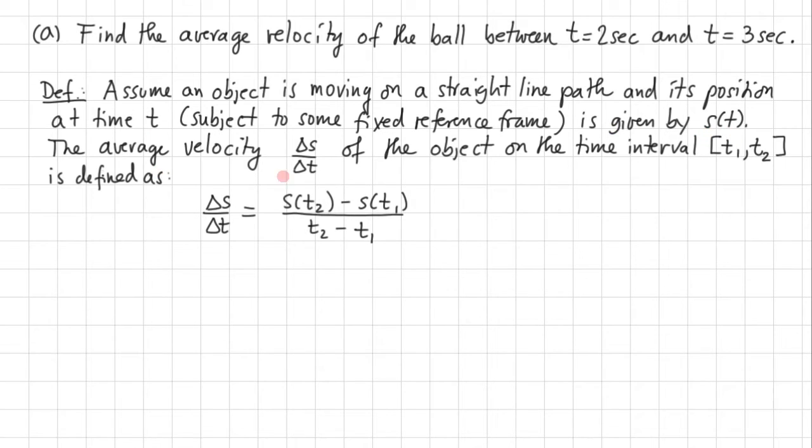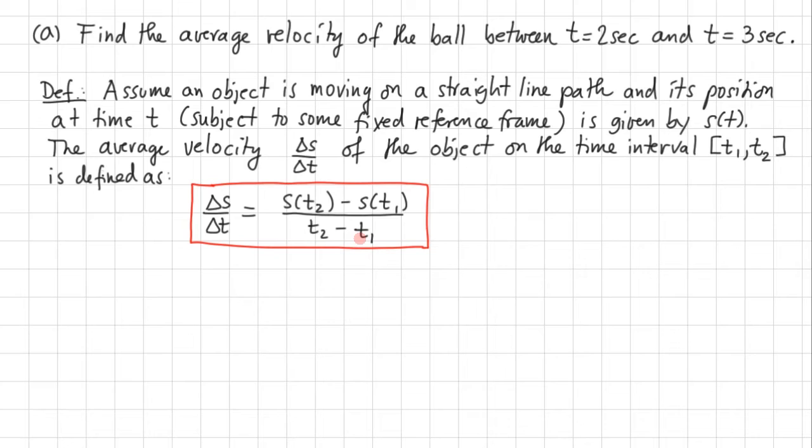The average velocity, which we're naming delta s over delta t, of the object on the time interval from t1 to t2 is defined as delta s over delta t equal to the quotient s of t2 minus s of t1 divided by t2 minus t1. The numerator here represents the change in position of the object, and the denominator the corresponding change in time.